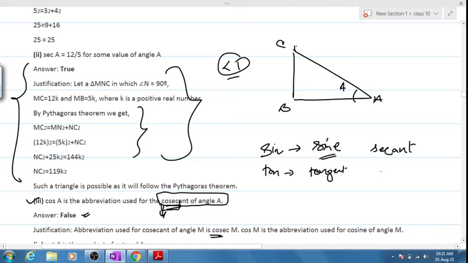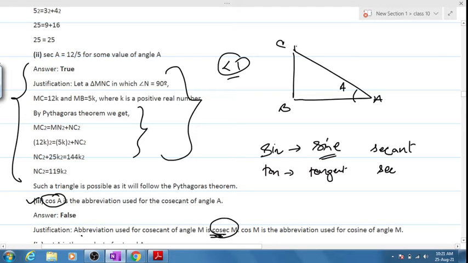And I don't think there's any more left. Clear? Cosecant is for cosec. Is it clear? It's not for cos. Most of the students will make a mistake out here. They will say, sir, this is cos out here. So let's go with cosecant. No. Clear, sir? Everyone? Yes, sir.